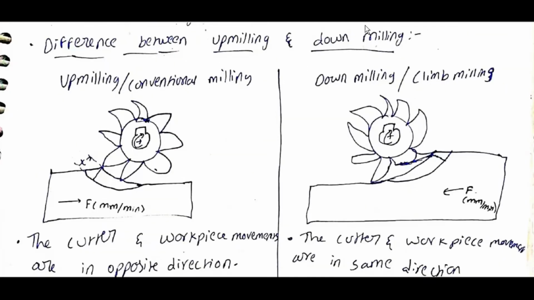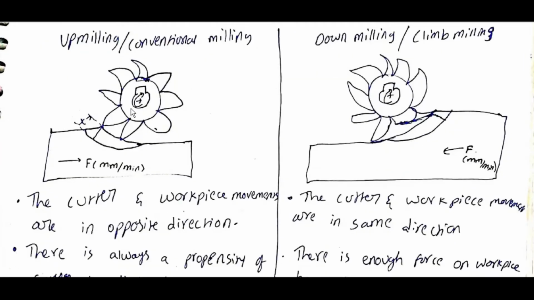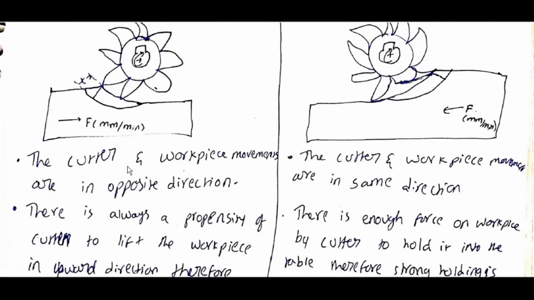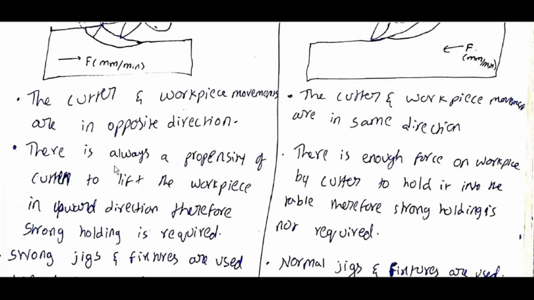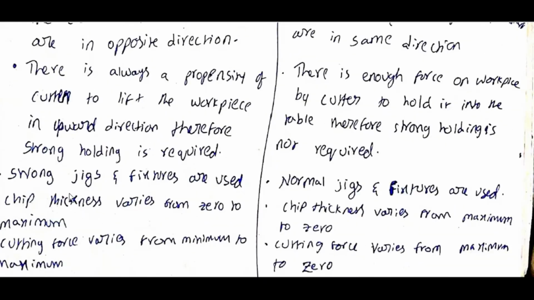Difference between up milling and down milling. Up milling or conventional milling: the cutter will rotate like this and the workpiece will move forward. That means this is in this direction, this is in this direction. The cutter and workpiece movements are in opposite directions. There is always a propensity of the cutter to lift the workpiece in an upward direction. Therefore, a strong holding force is required. Strong jigs and fixtures are used.